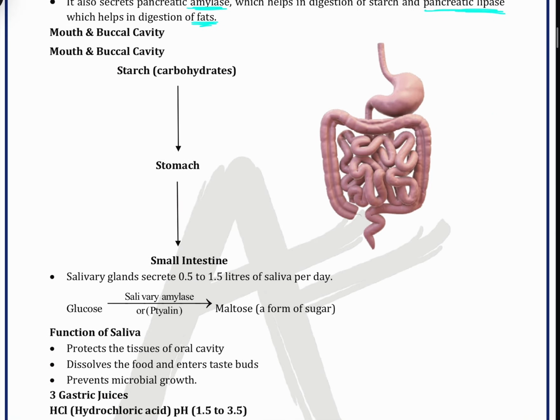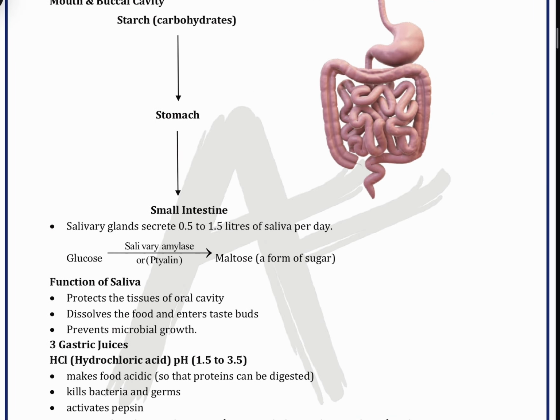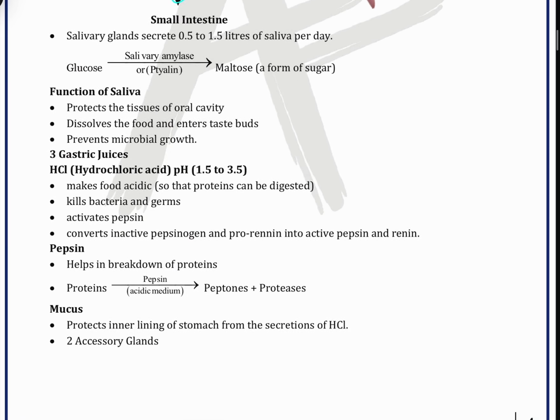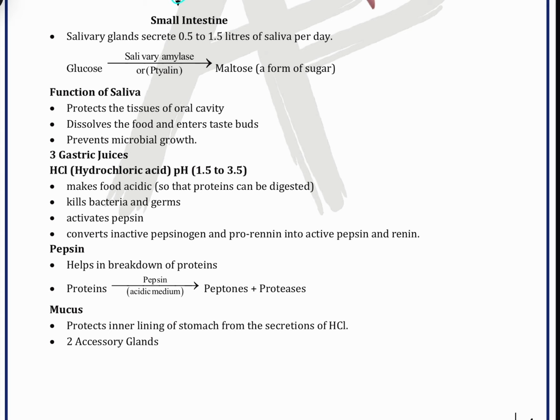Okay, mouth and buccal cavity. So it is basically a flow chart. So starch, carbohydrates, then they move on. Okay, then stomach, then small intestine and so on. So this is very main.